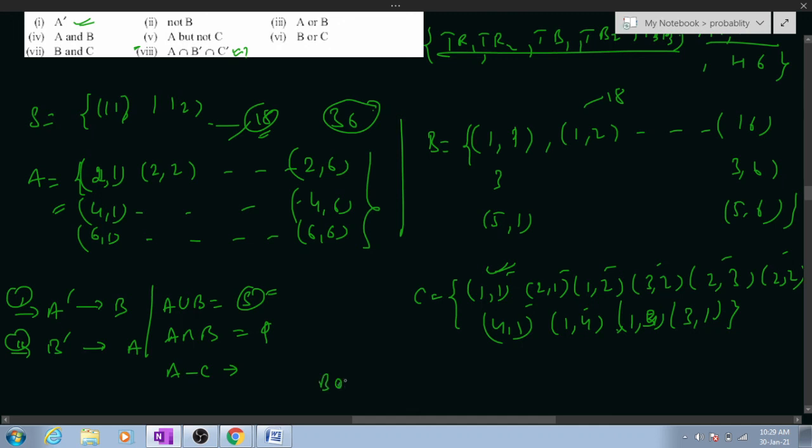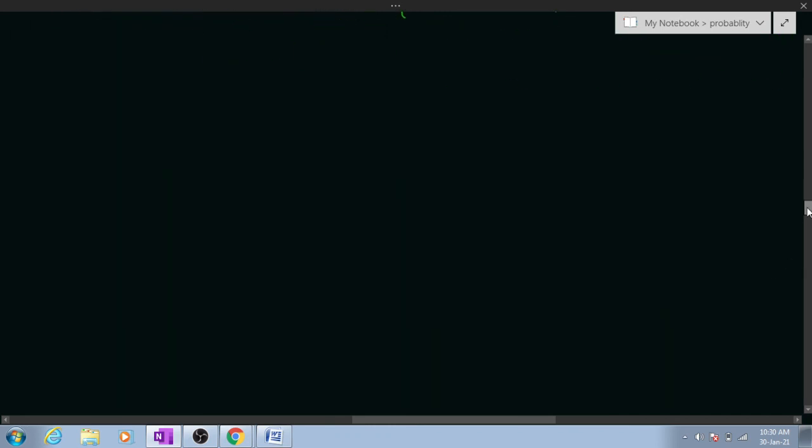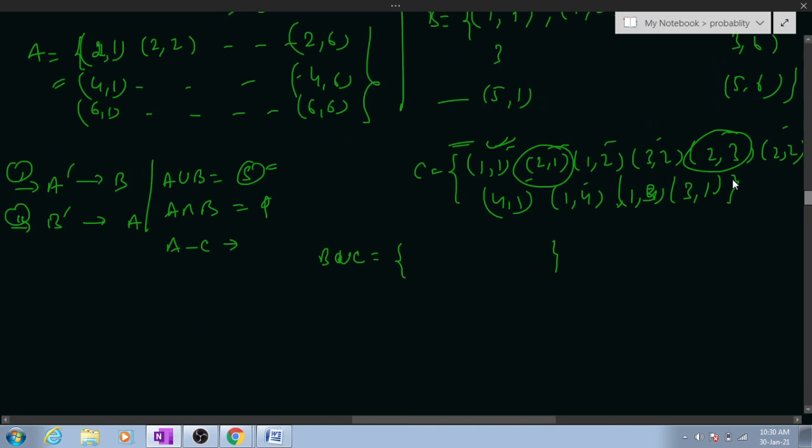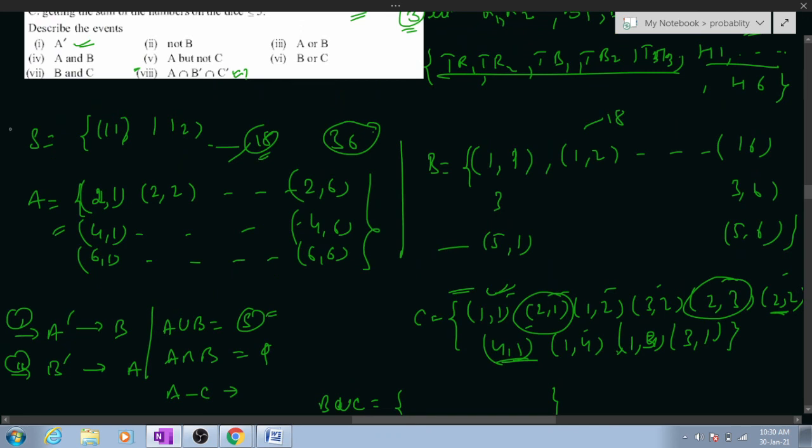B or C means combine B and C, all the elements. And then total elements of B and C. Here just the extra elements coming out are this one and this one. Okay, B and C means whatever is common in both, all the elements: this one, this one, this one. The ones I circled just now are the common elements.